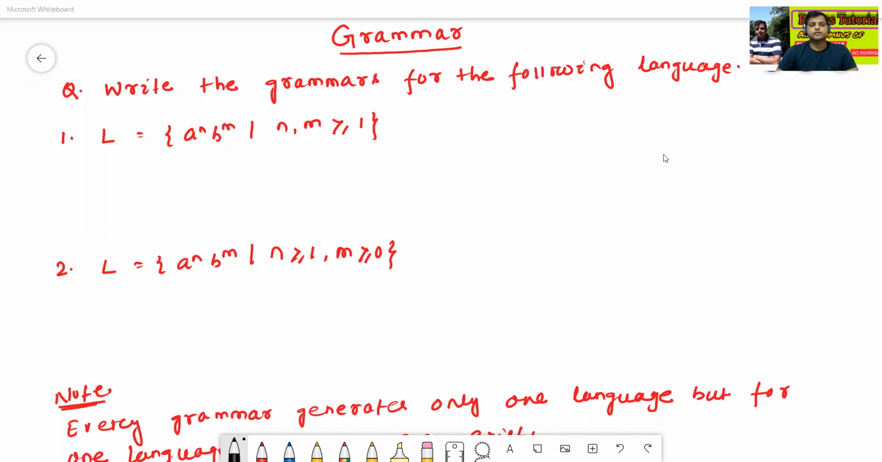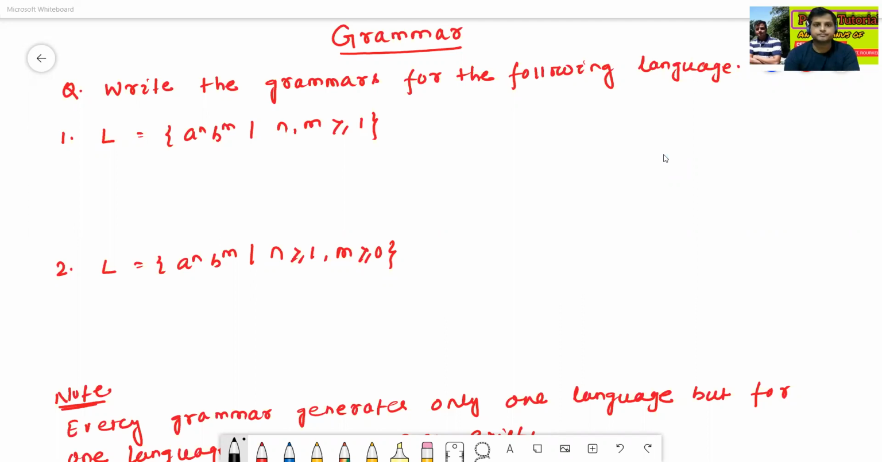Prabhas Nanbal. In today's class, we'll discuss the problems that are related to grammar. In the previous classes, we have already discussed the construction of language from the grammar. Means if a grammar is given, now we can also write the language. But in today's class, we'll discuss how to construct the grammar if a language is given.